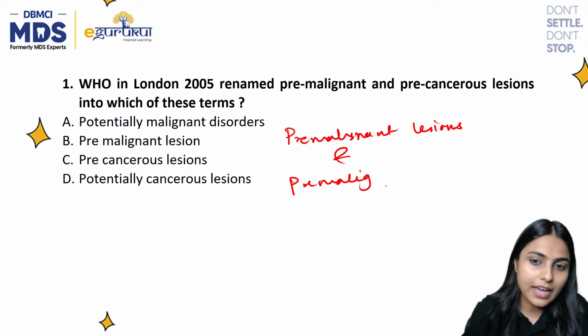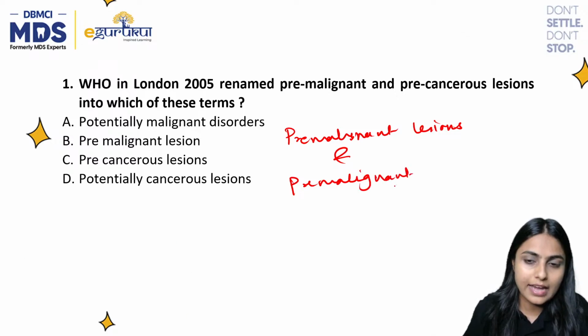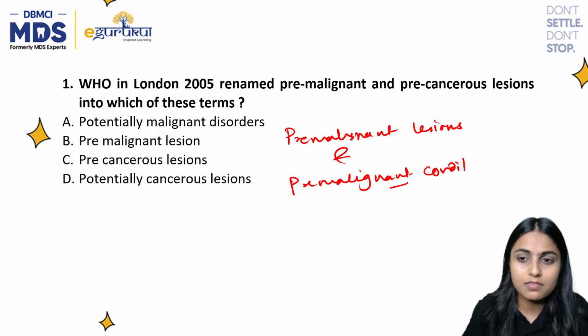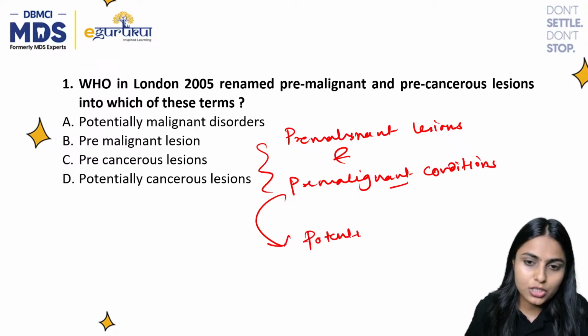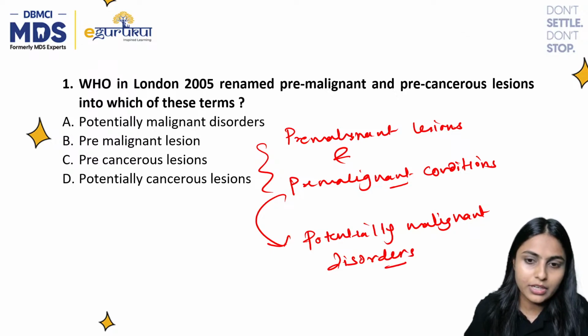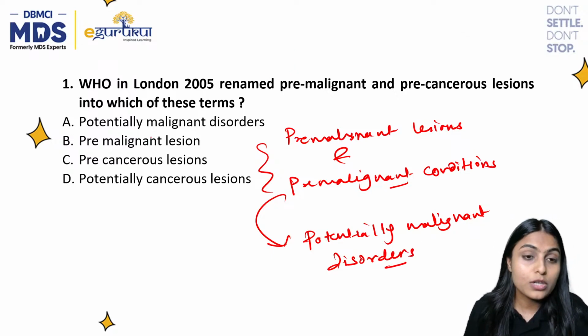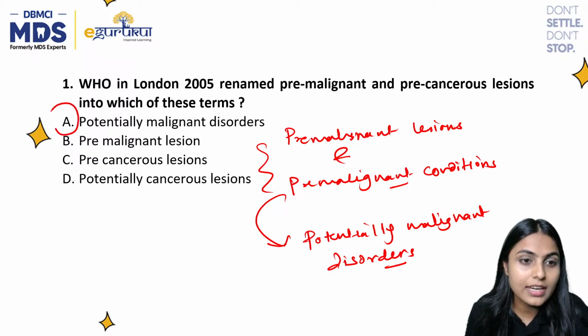Then in 2005, WHO proposed that they should be named as one term. Which is that one term? It is potentially malignant disorders. So your answer is option A.